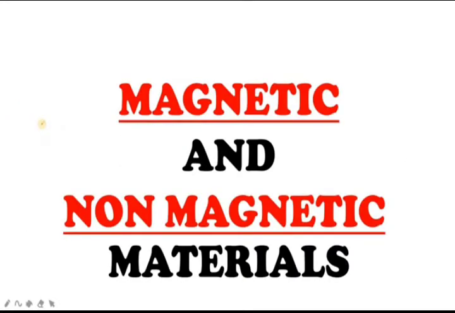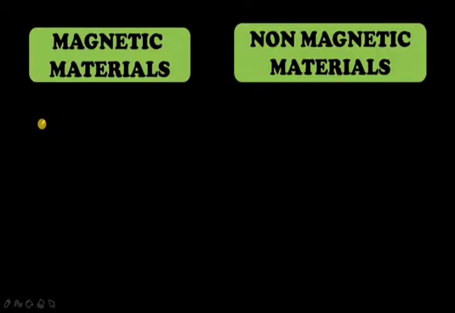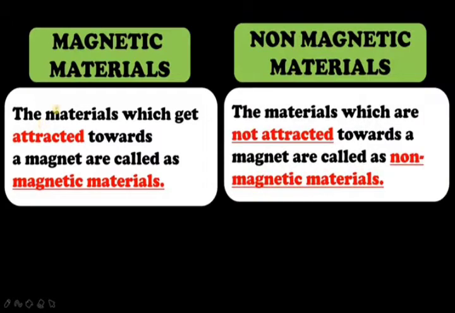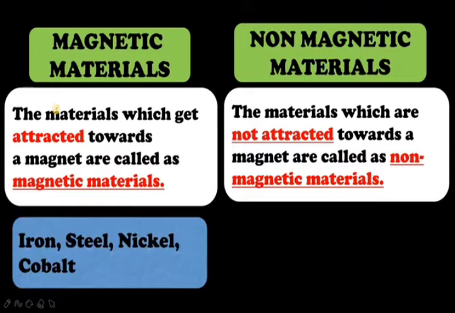Magnetic and non-magnetic materials. Children, let's divide the materials into two groups, magnetic and non-magnetic materials. What are magnetic materials? The materials which get attracted towards a magnet are called magnetic materials. And what are non-magnetic materials? The materials which are not attracted towards a magnet are called non-magnetic materials. Examples of magnetic materials are iron, steel, nickel, cobalt, etc. All contain iron, which is why they are magnetic materials.